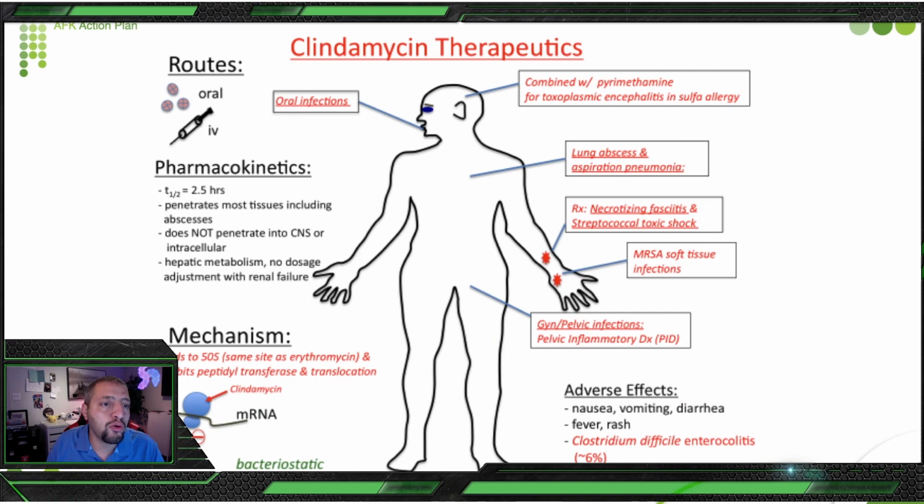Okay, and let me give you a visual about it. It's used for oral infection. It can be combined with other medication. And he speaks about oral and IV mechanism. Clindamycin's action here is bacteriostatic, and adverse effects are nausea, vomiting, diarrhea, fever, rash, and Clostridium difficile enterocolitis, which is 6%. It's not very common, but it might happen for some patients.